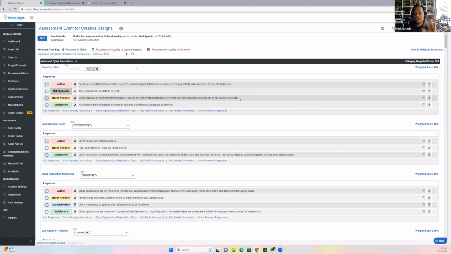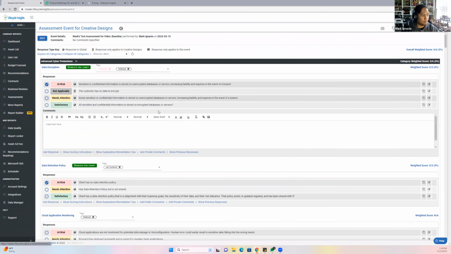Okay, so from here, this is mobile friendly. You can just press and say, oh, you know what, data encryption is at risk, or data retention policy is at risk, because the two are connected. When you're writing comments, that's probably the most difficult one when you're using a tablet. The screen cuts off in half because the keyboard has to come up. So if you add public comments or private comments, you'll have an issue. I would say a laptop is fine.